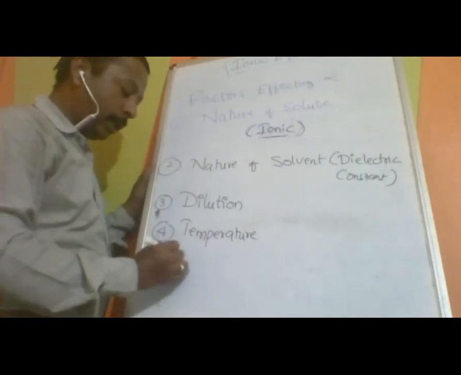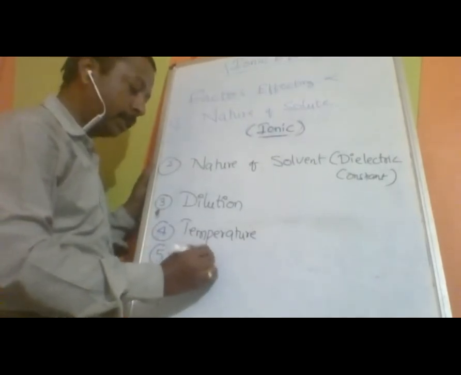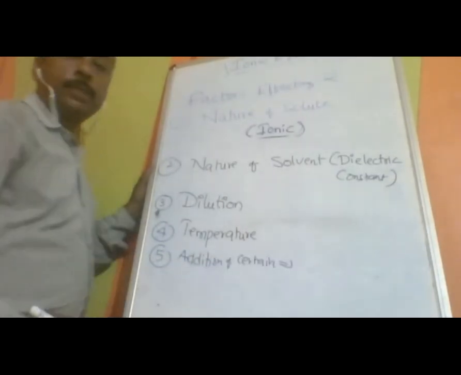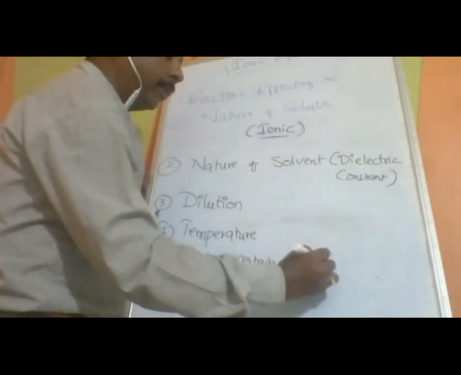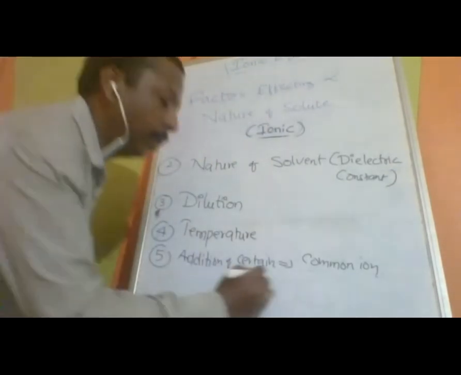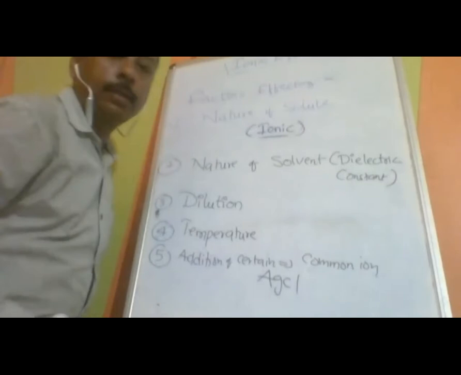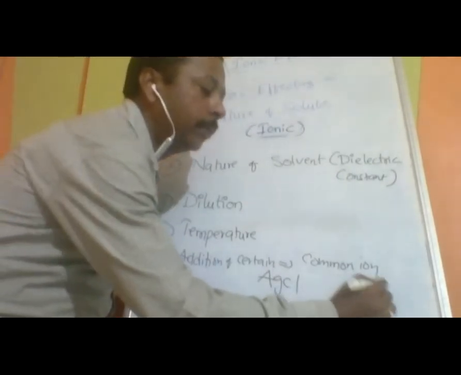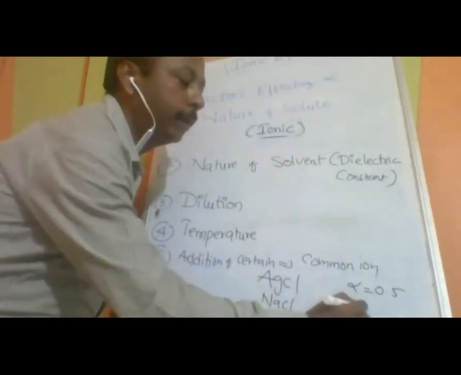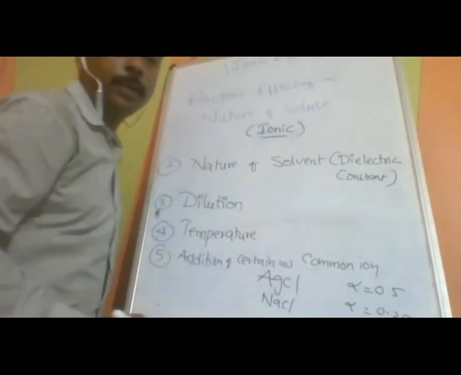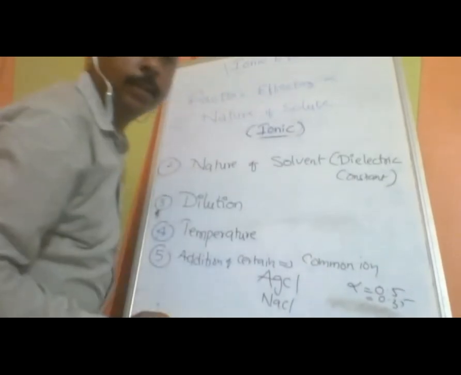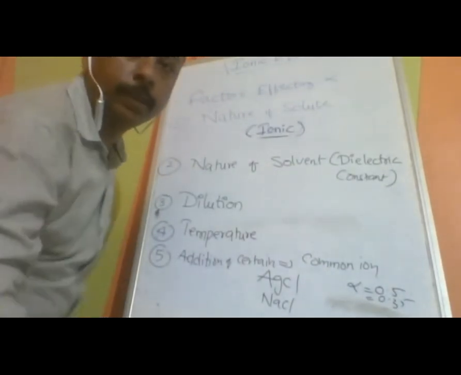Then the fifth factor is addition of certain substances which have a common ion. Understood? Let us take an example of AgCl. Its degree of dissociation is, suppose, 0.5. But if I add NaCl to the same substance, its degree of dissociation is going to be reduced to 0.35.